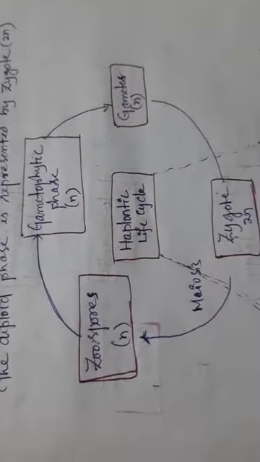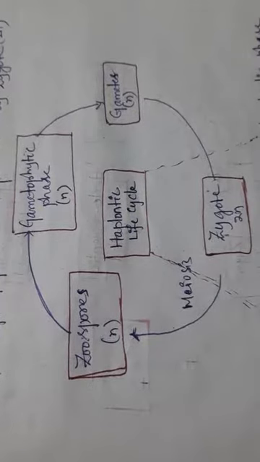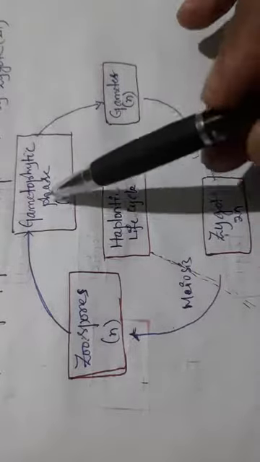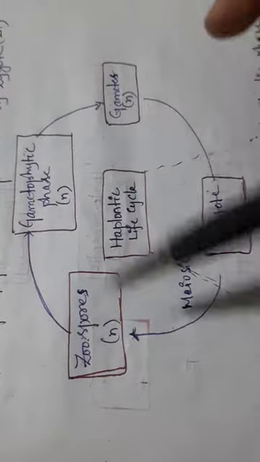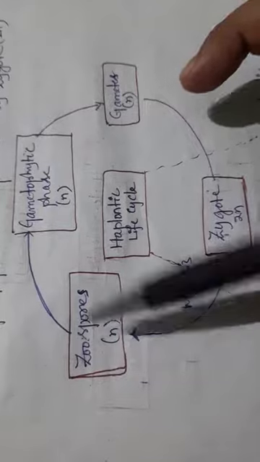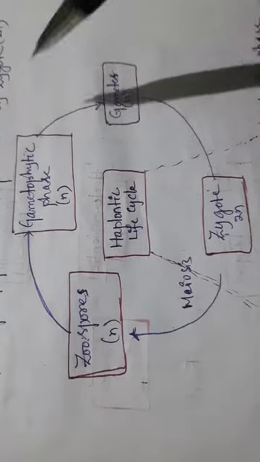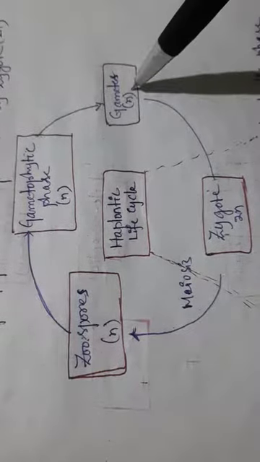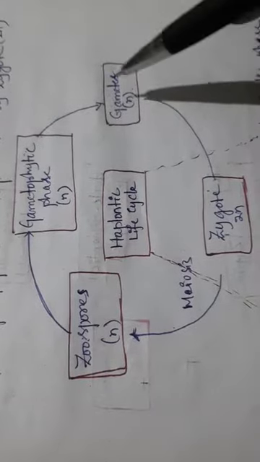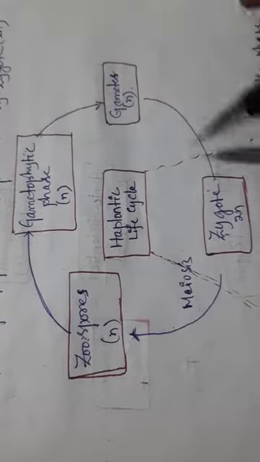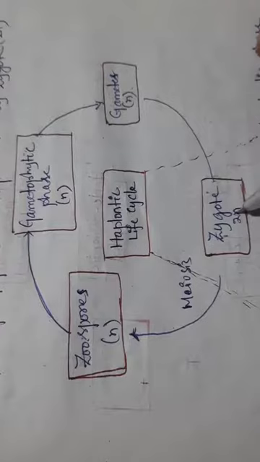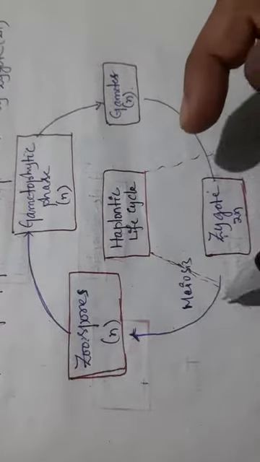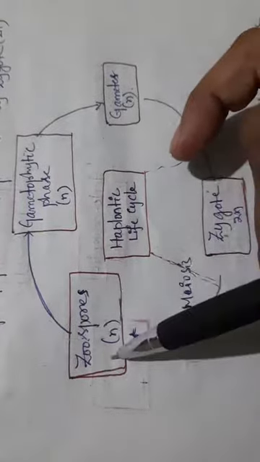Here I have drawn the diagram so that you can clearly understand the concept. First of all, the gametophytic phase. It ends with the formation of gametes, the male gamete and the female gamete. These gametes ultimately fuse with one another and form the zygote, and the zygote undergoes meiosis and forms the spores, called zoospores.